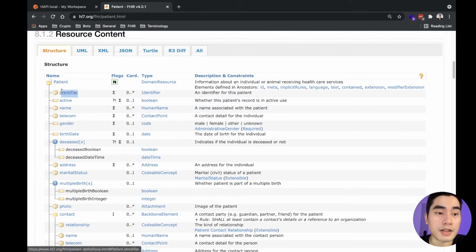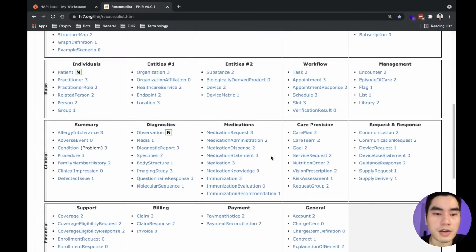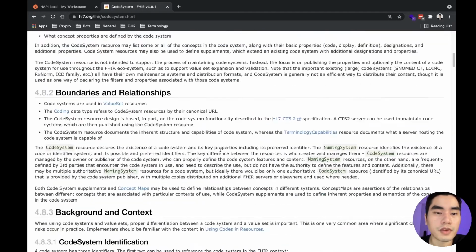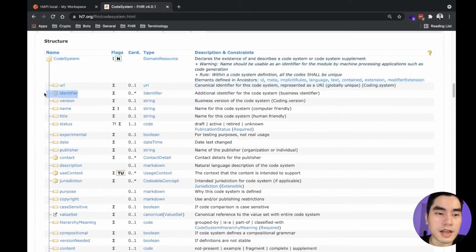We have an identifier, right? A business identifier of this resource. But if we come here and go to this code system, we will see that it has an identifier as well, but it also has this URL inside that resource.